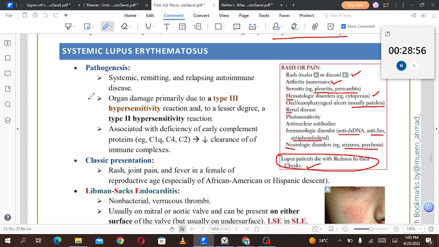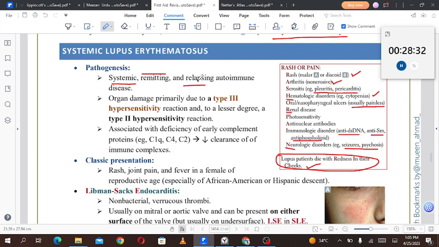Now let's see the discussion, the pathogenesis. Systemic, remitting and relapsing autoimmune disease. So it is systemic, like multi-system involvement will be seen. It is remitting. Remitting means that it can be resolved and then come later on as well. And relapsing, that there are episodes, like it is episodic. So remitting and relapsing means that it comes and goes in an episodic fashion.